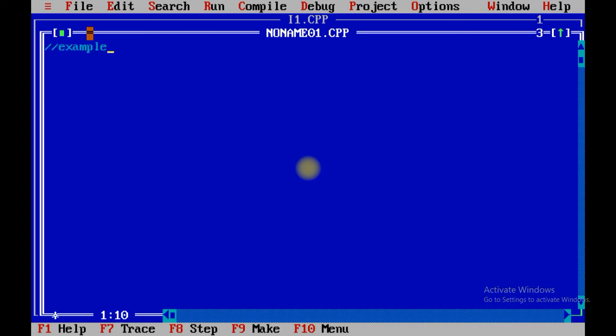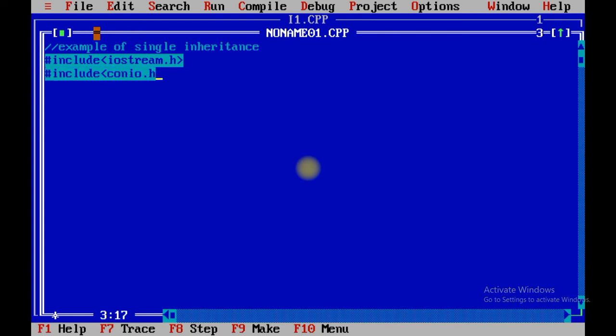So, example of single inheritance, we are going to include 3 header files over here. iostream.h, conio.h, and string.h, because I need to use the functions which are related with the string.h.